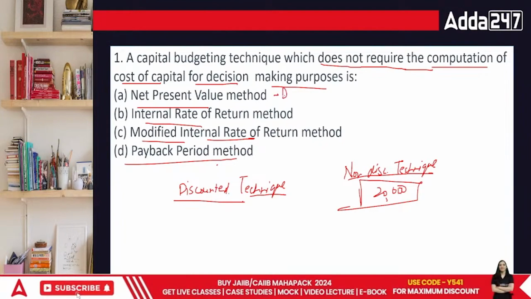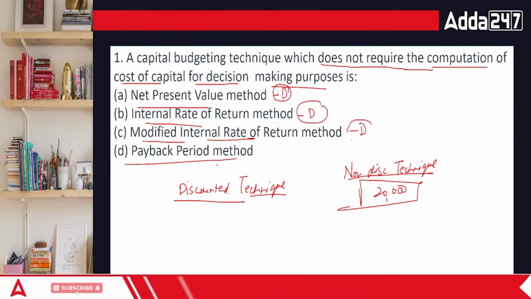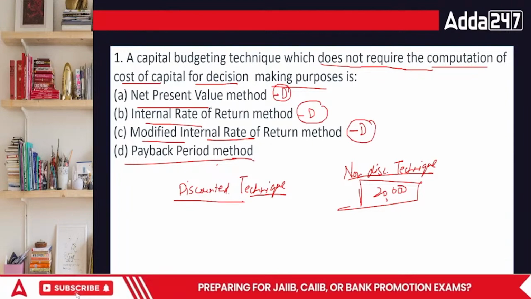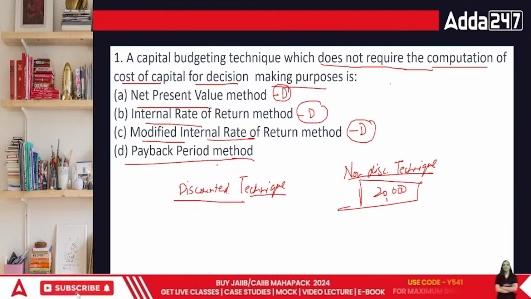NPV is basically a discounted method. IRR is again a discounted method. Modified IRR is also a discounted method. Only payback period is based upon this. Payback period is like this only, everyone.